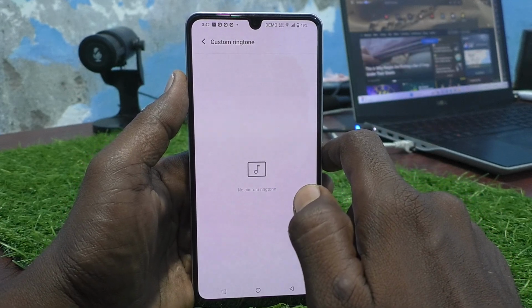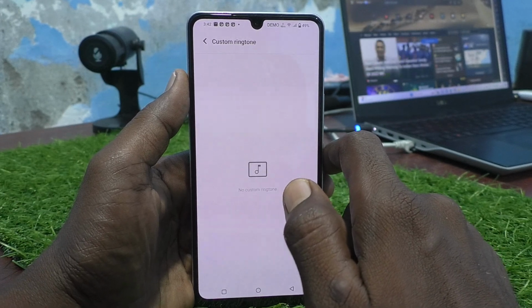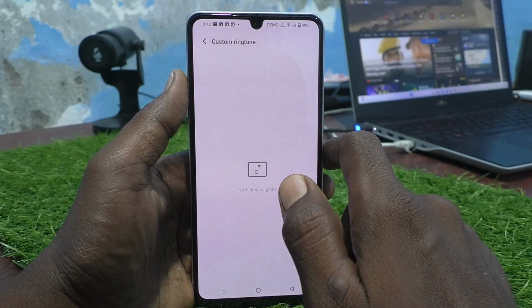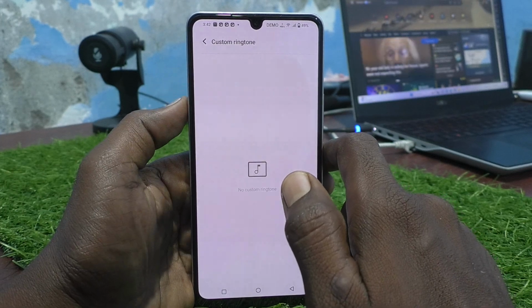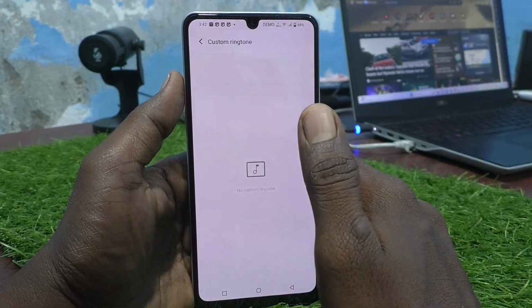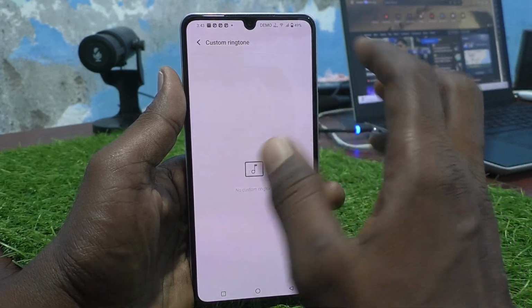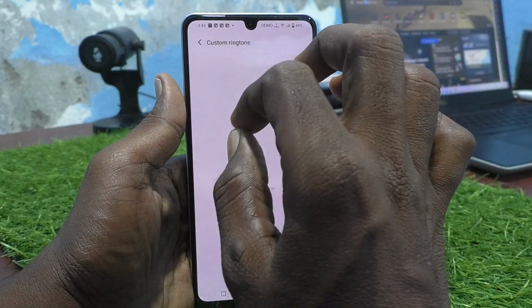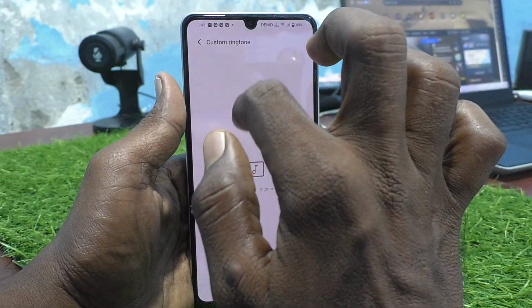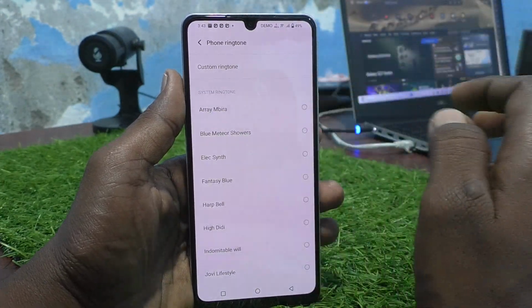If you have any music file in your memory card or in your local folder, just you can select here. As of now, I don't have any music file, so it doesn't show here. Okay, so if you have some files, some mp3 files, they will be listed here, and from here you can just pick up any one and that can be set as ringtone.